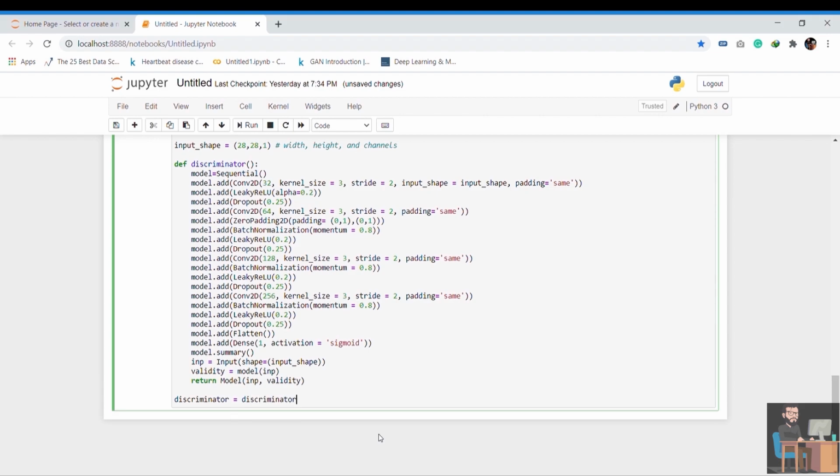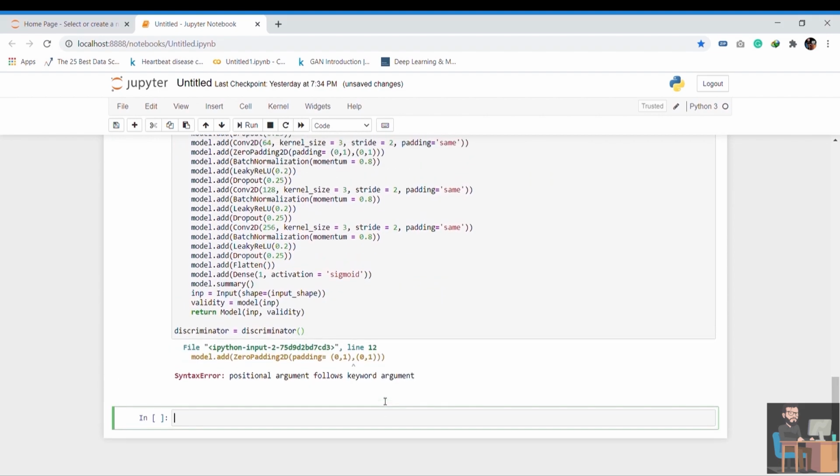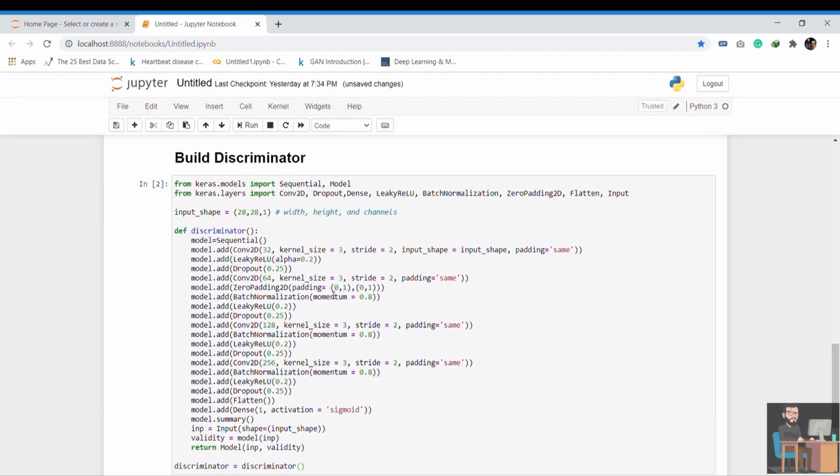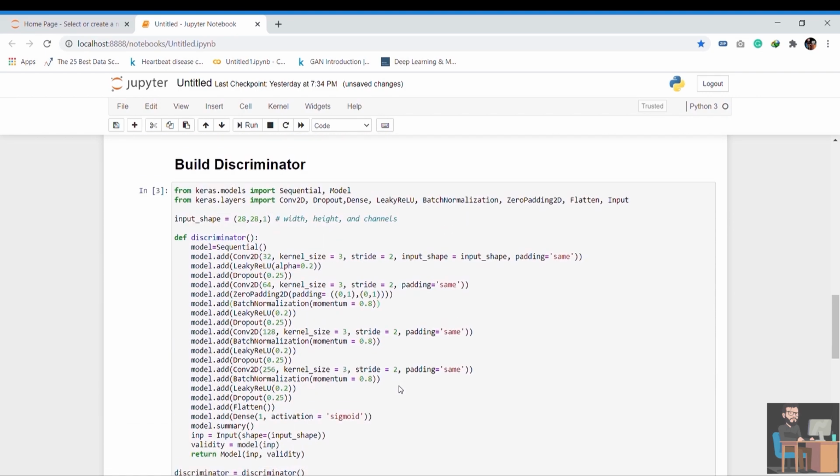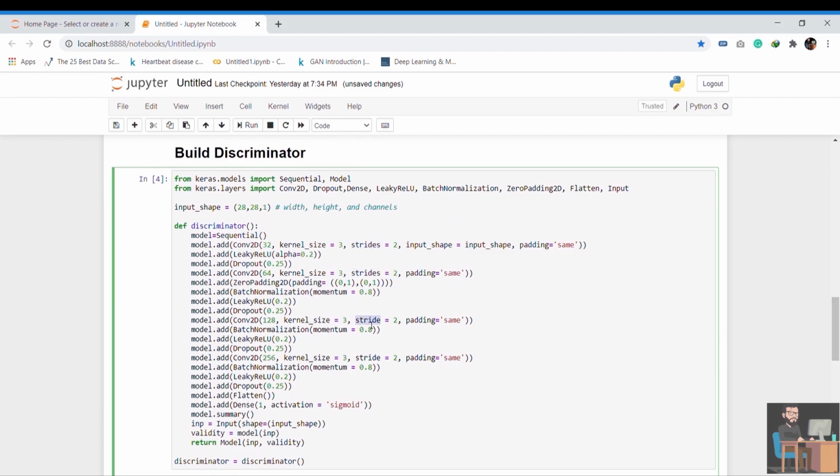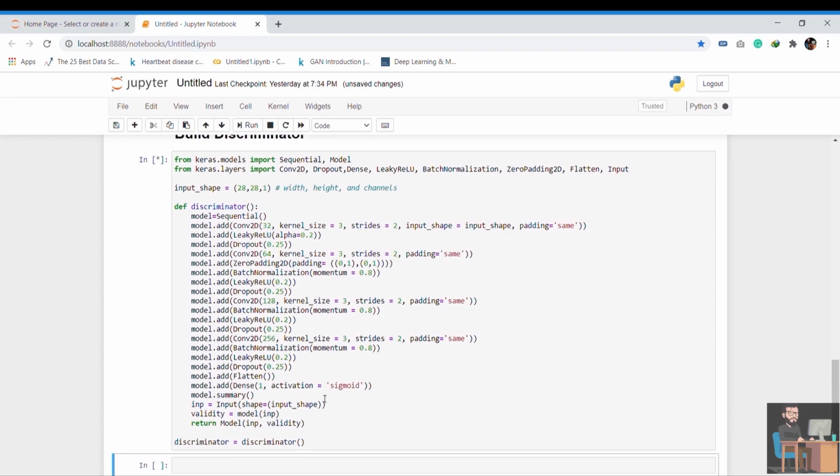Call the function to make the discriminator. But wait, I missed a bracket over here, and missed the s in strides. Now we have the discriminator ready.